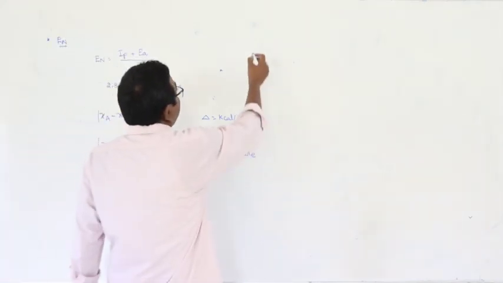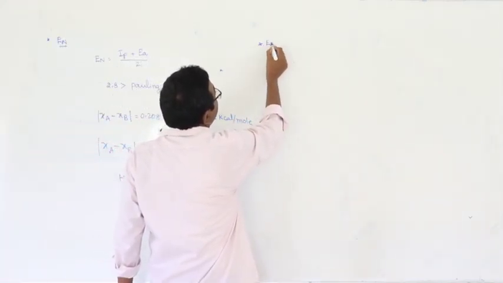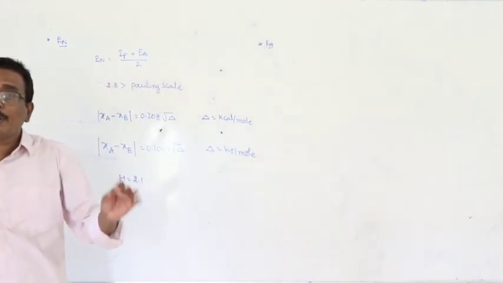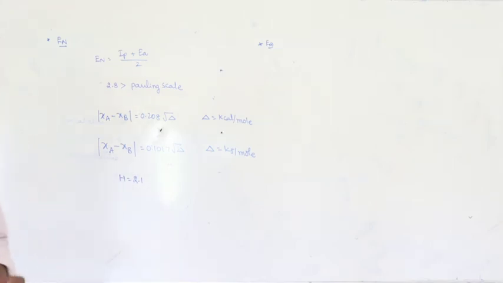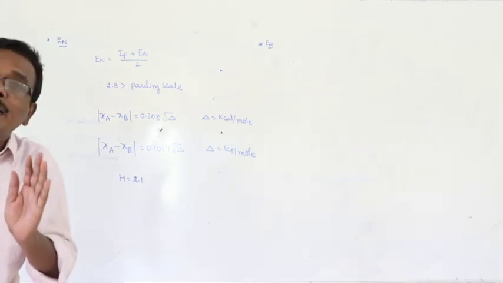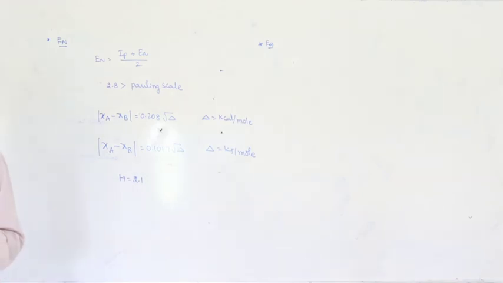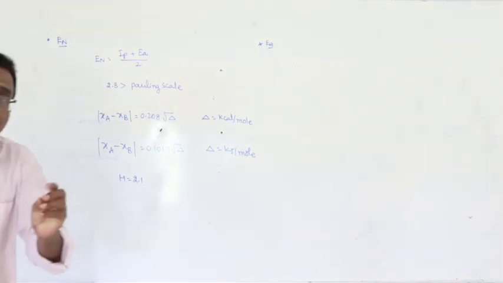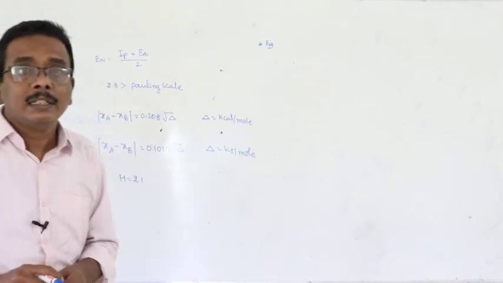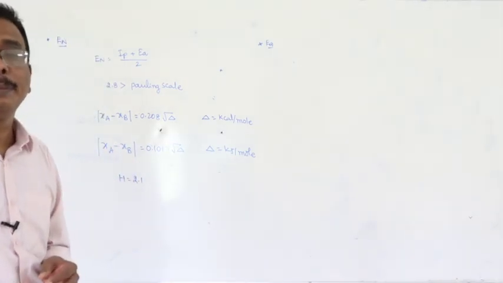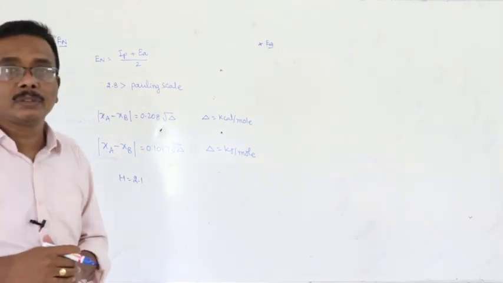And next one, electron affinity. Related to electron affinity, there is an important statement. What is that? For most of the elements, the first electron affinity is exothermic and second electron affinity is endothermic. That is very, very important concept what you have to learn. The same question will be repeated in the second year, p block elements, 6th group elements.